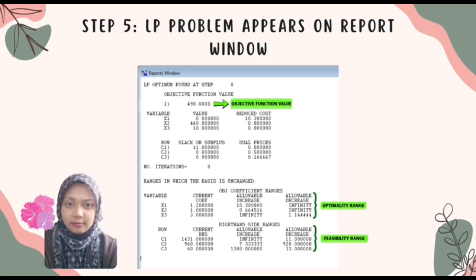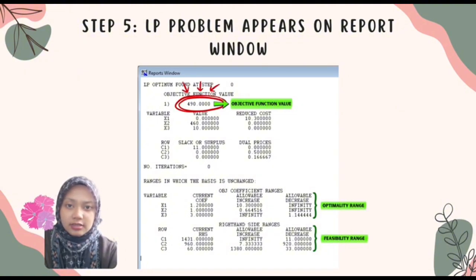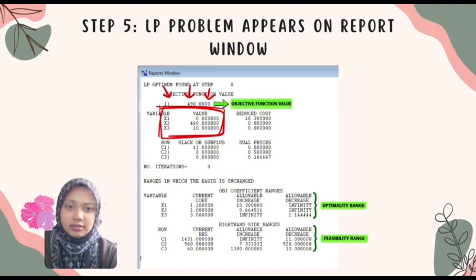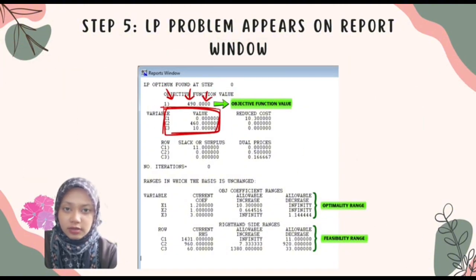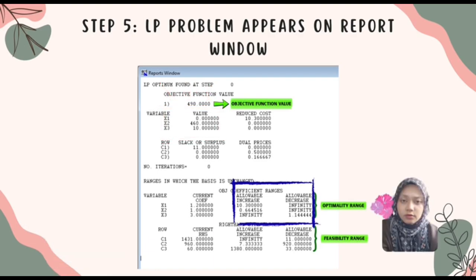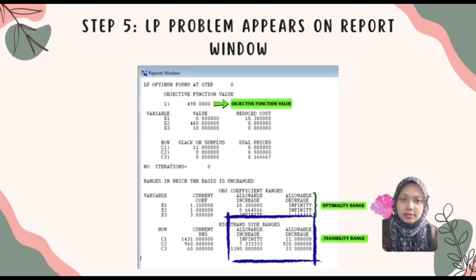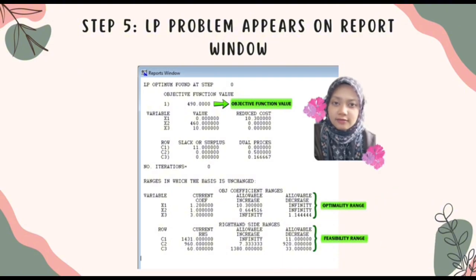And for the last step, the report window will appear. This is where you will find your answer. Here is the objective function value, which is at the top, is your final profit or cost. In this case, it is 490. There is also the variable value section that tells you the best quantity for X1, X2 and X3. We also label the optimality range and the feasibility range. And that's it. You have solved the LP problem using Lindo.